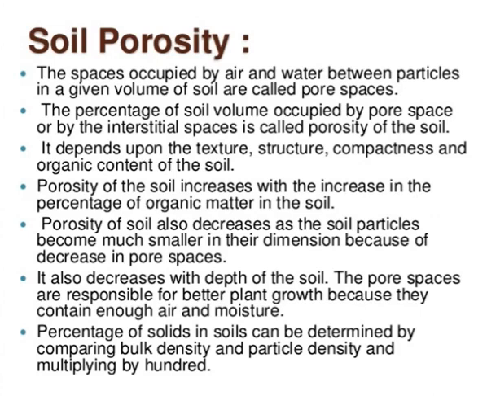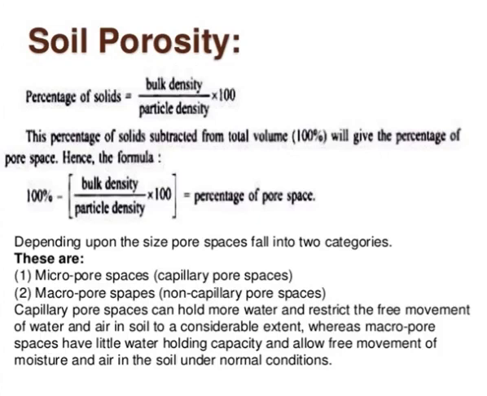The percentage of soil solids in soil can be determined by comparing bulk density and particle density. There is a formula for calculating porosity of soil. The percentage of solid is bulk density upon particle density into 100. This percentage of solid subtracted from total volume will give the percentage of pore space. So 100 minus (BD upon PD into 100) is equal to percentage pore space or porosity. This is the formula for calculating porosity of soil.